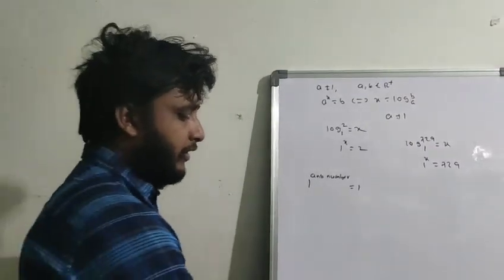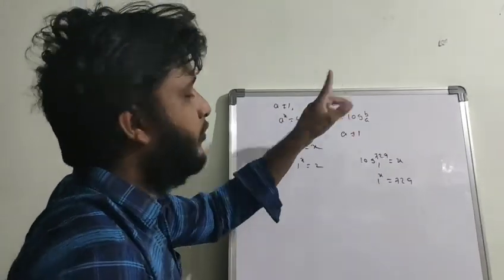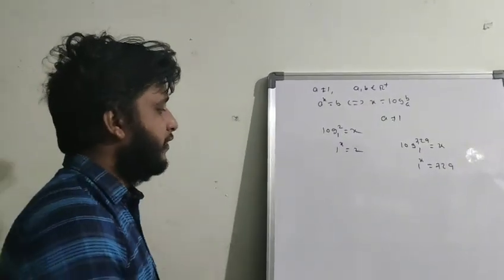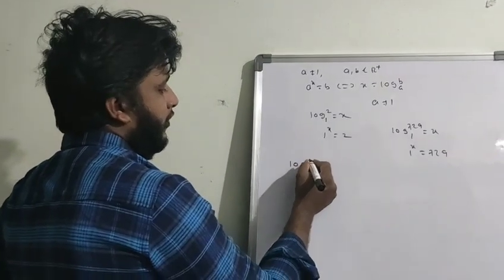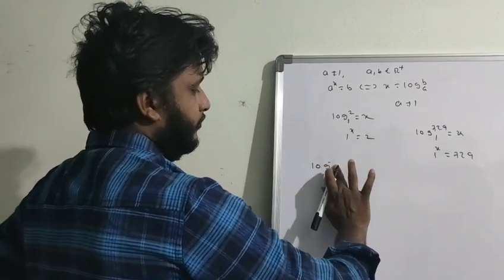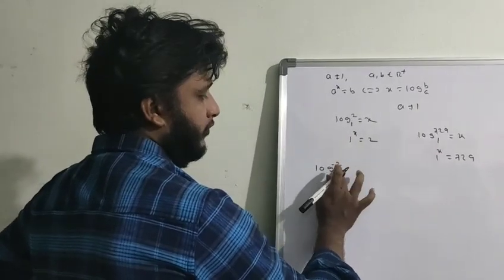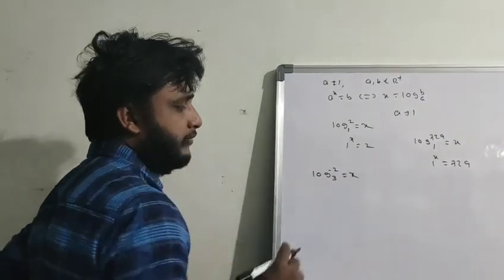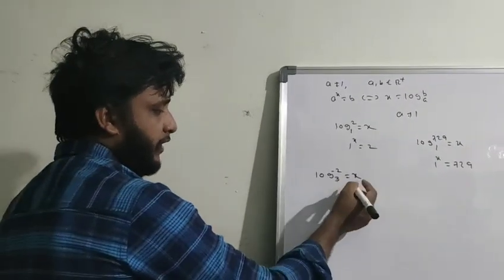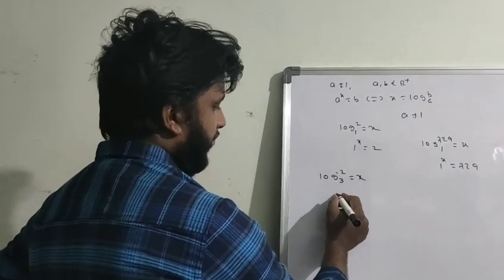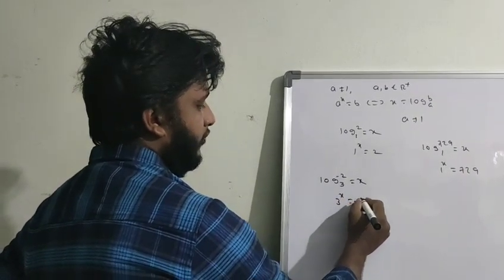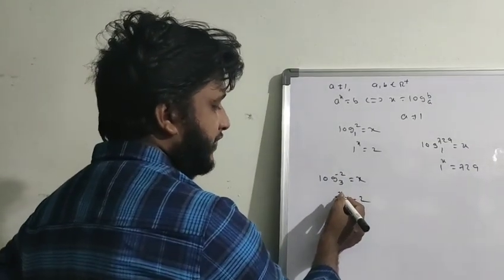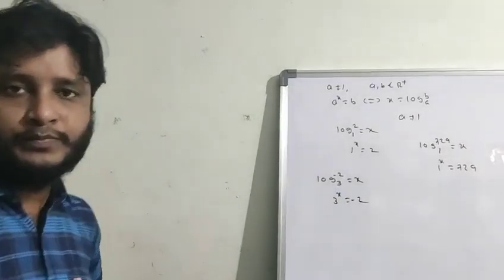We will explain one more thing. In the definition we are saying a and b should be positive real numbers. If we take negative real numbers, what will happen? For example, I am taking log minus 2 base 3 equal to some x. Convert into exponential form: 3 to the power of x equals minus 2. So for what value of x is 3 to the power x equal to minus 2?